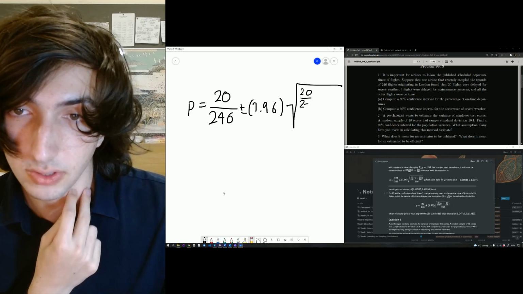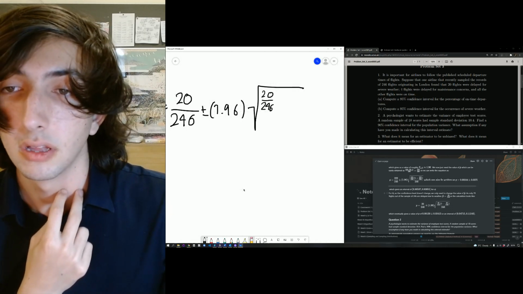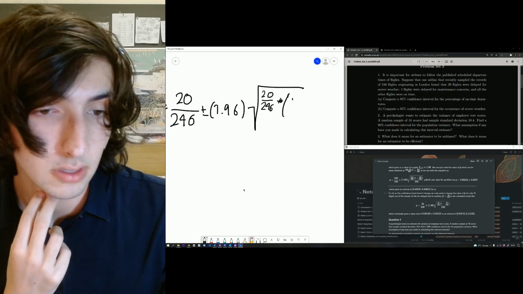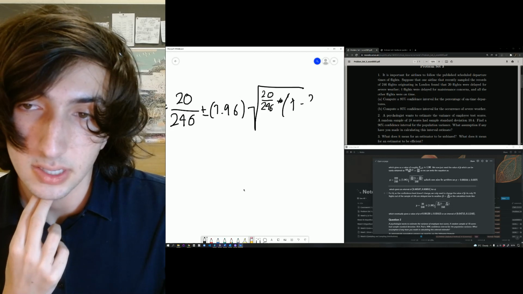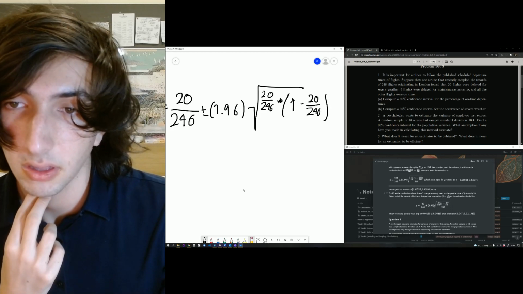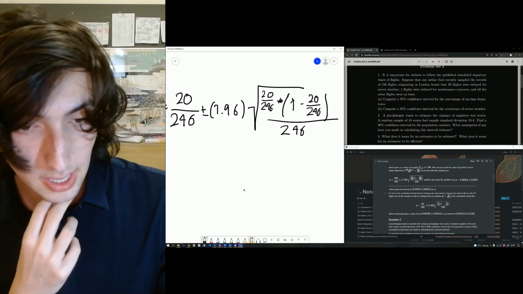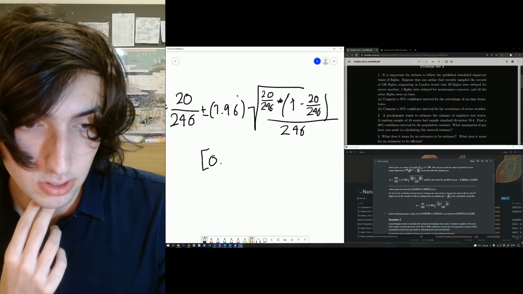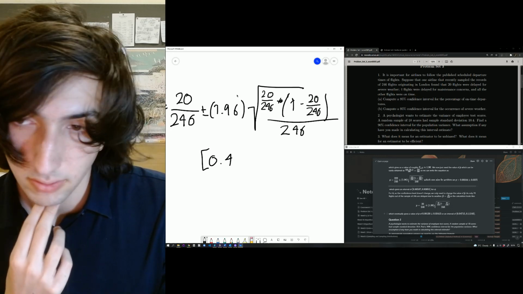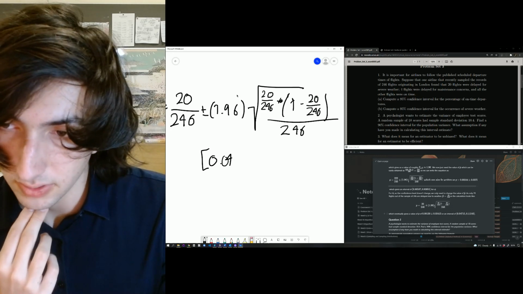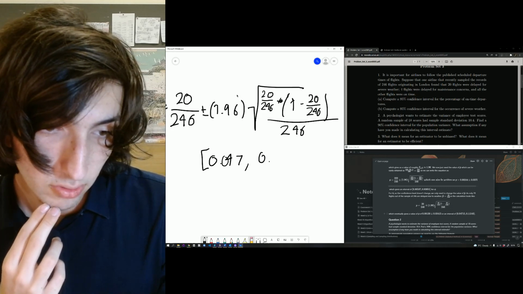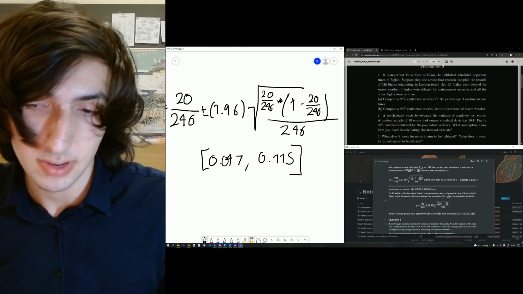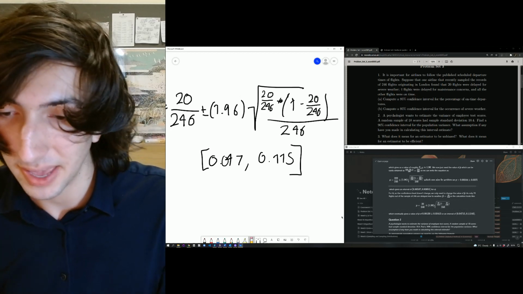So 20 over 246 plus or minus 1.96 times the square root of 20 over 246 times 1 minus 20 over 246, all over 246, and you should get an interval, as far as I'm seeing here, of roughly 0.047 and 0.115. As you can see here on my screen, it's a bit more accurate, but that's because I'm a bit extra.